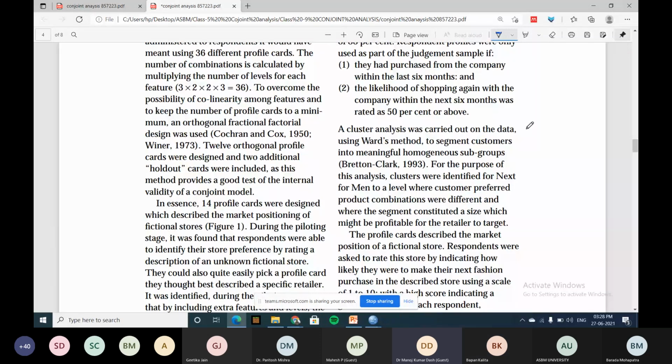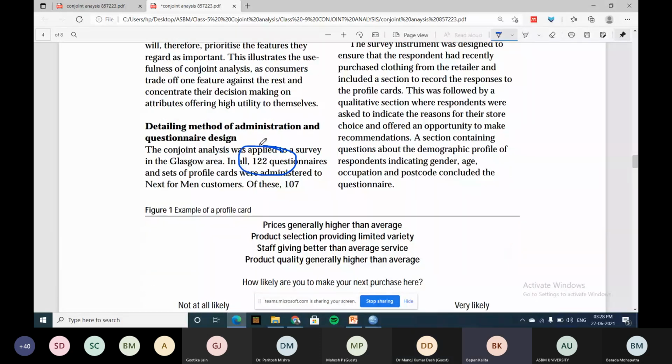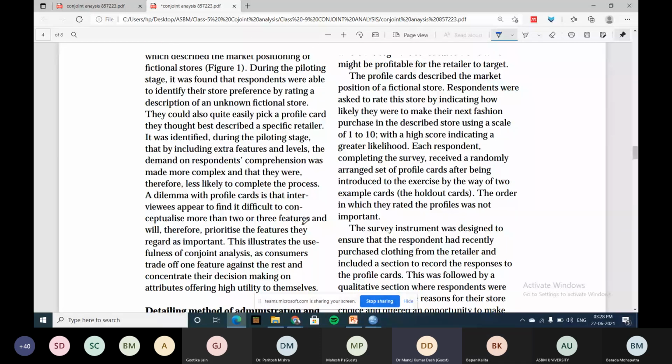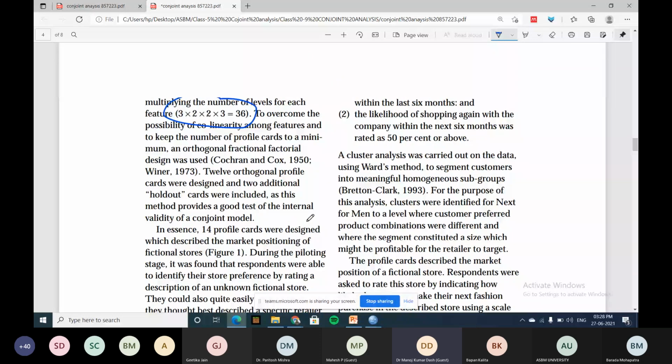I will explain this now. What is the total number of questions he has collected? 122. Then this is taken on an out-of-10 scale.